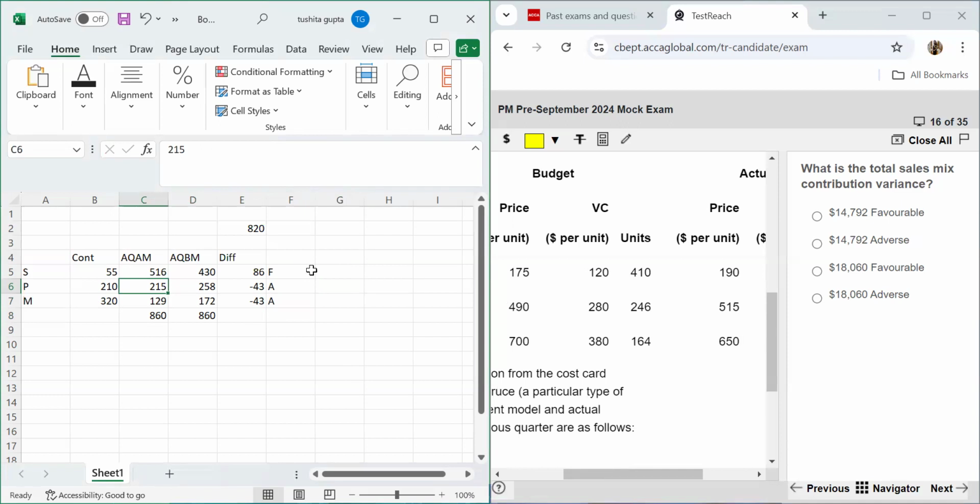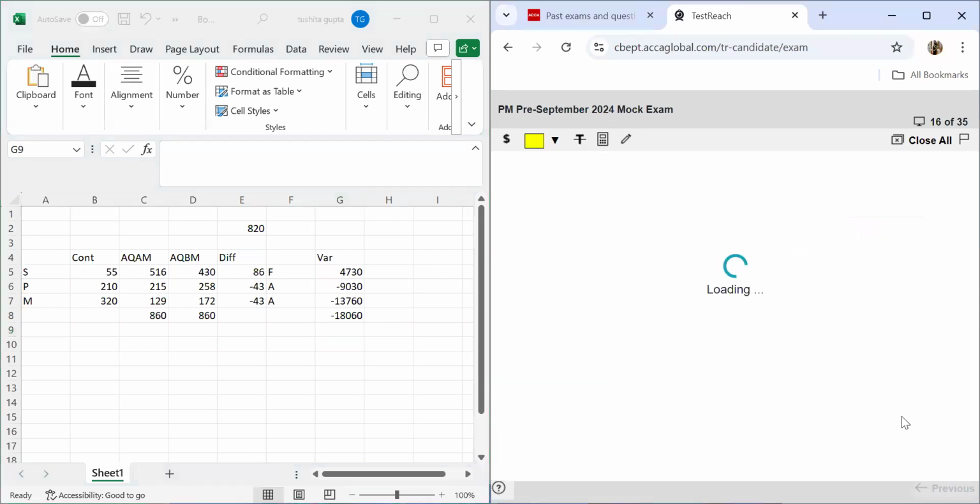Now, contribution you've already worked out, so your variance is going to be the difference multiplied by your contribution. Similarly, you can drag to the remainder of the cells and then use Alt+Equals for the total. So you get 18,060 adverse as your final answer. So this is your answer.